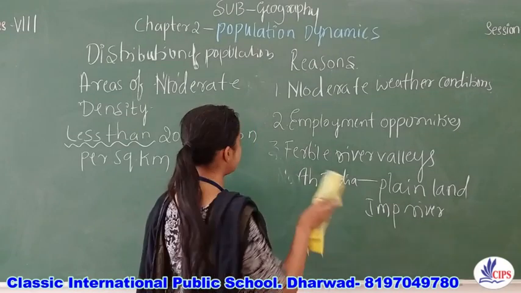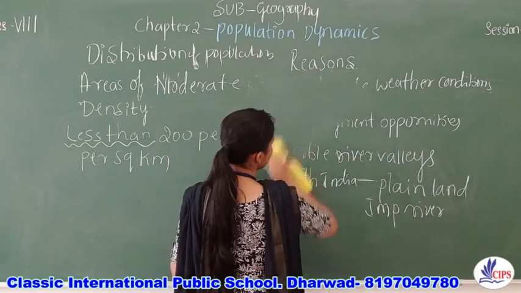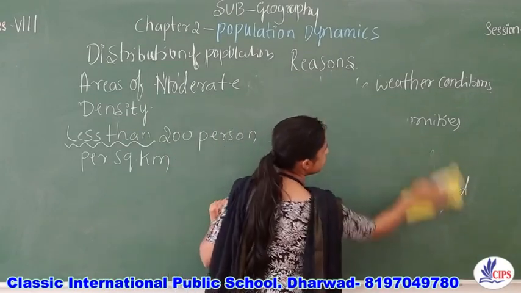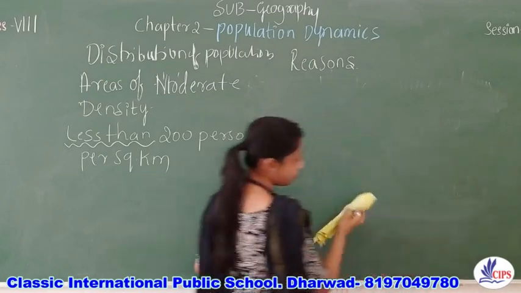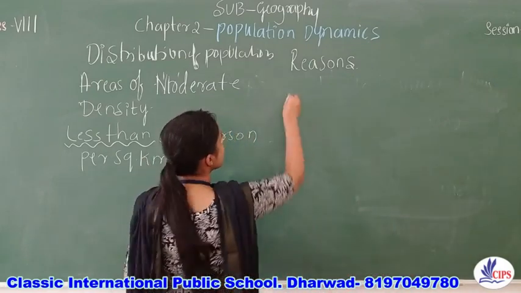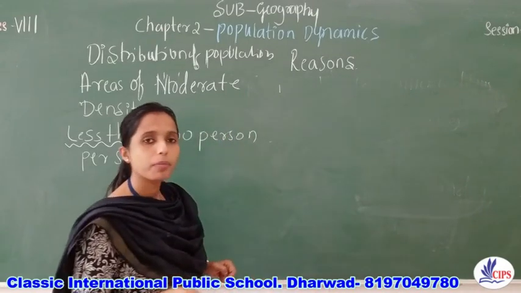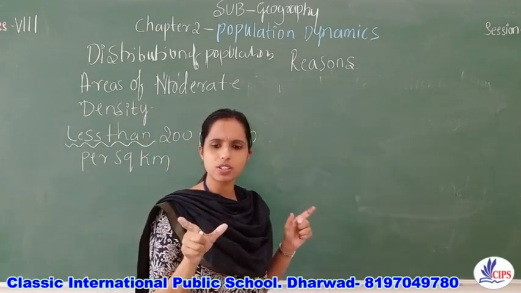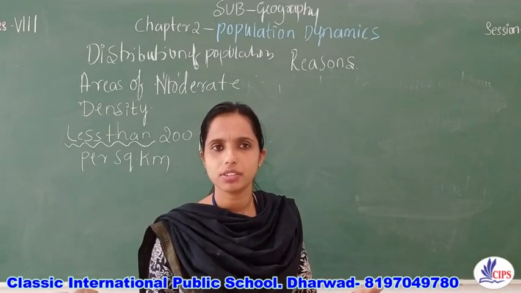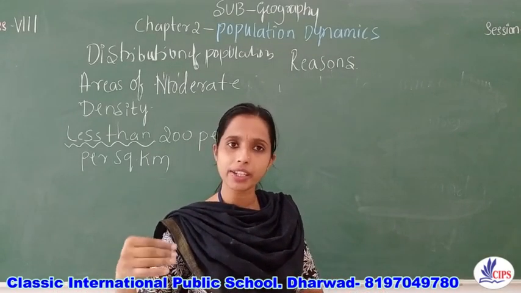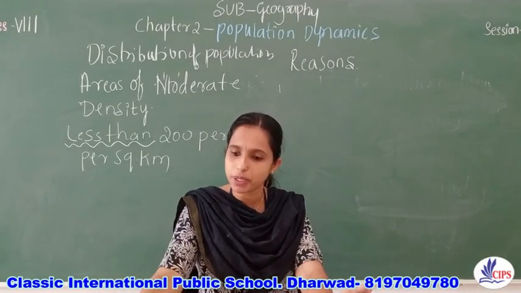Maybe those are the reasons. Let's try to study the reasons. First, reasons for moderate density. Maybe the climate will be moderate. Weather conditions in that region will be bearable.